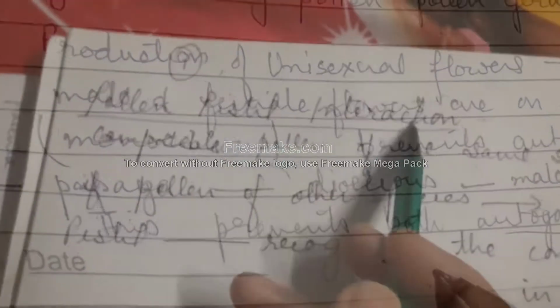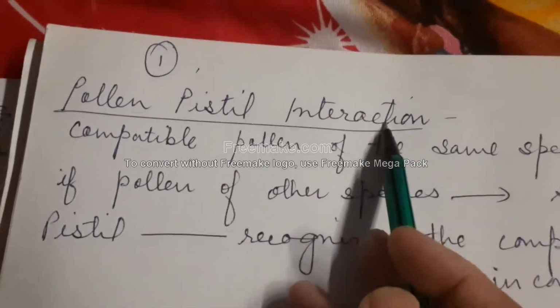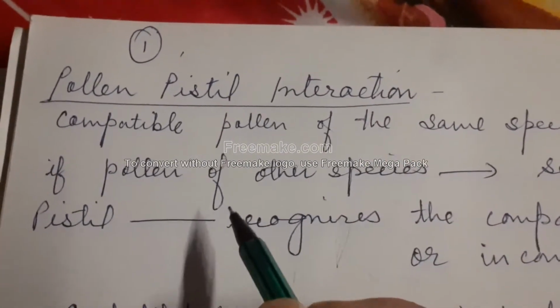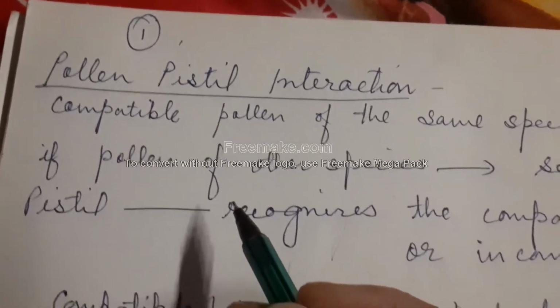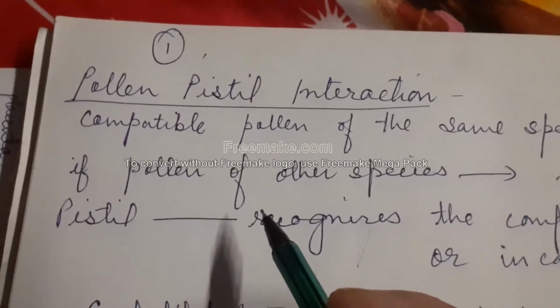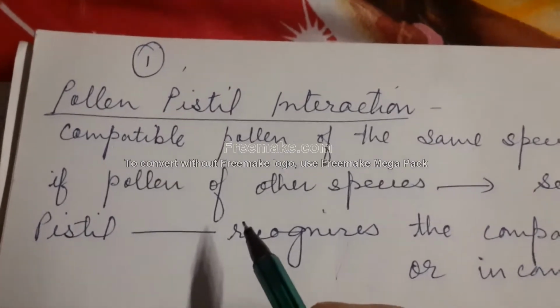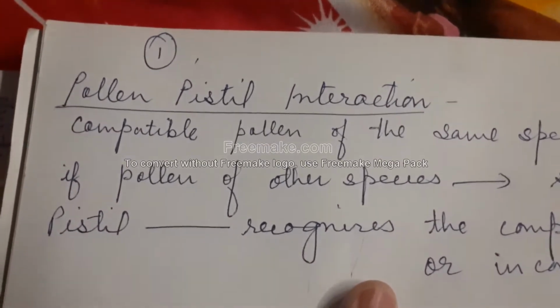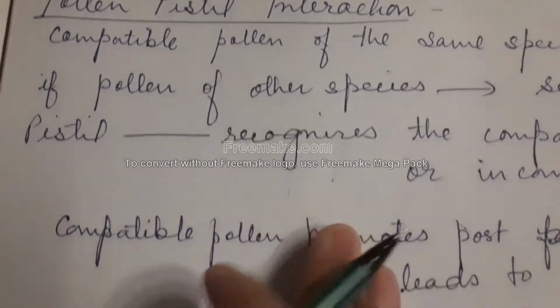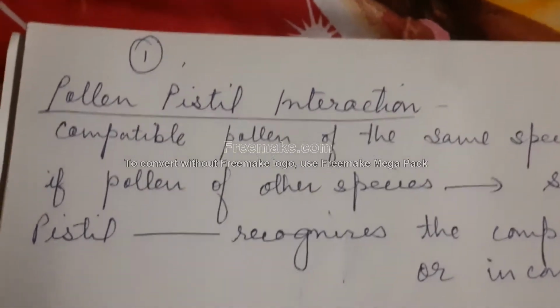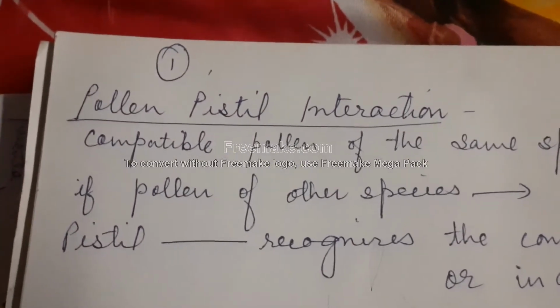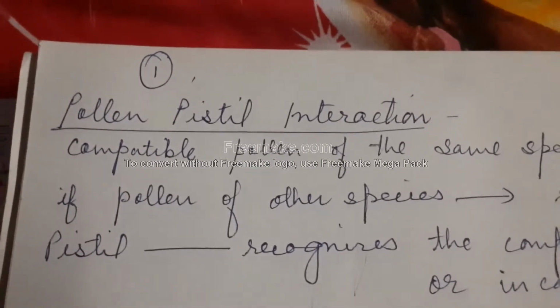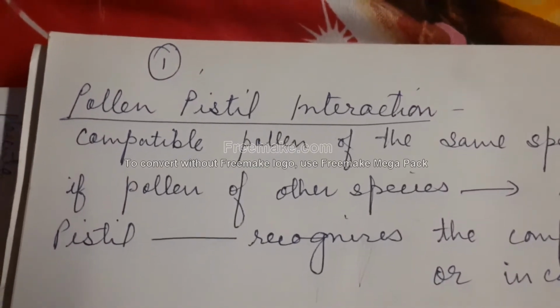Pollen-pistil interaction. Now we know that pollination assists the transfer of the required pollen grain from anthers to the receptive surface of the carpel. Further development, that is, germination of the pollen grains on the stigma and growth of the pollen tube through the style up to the embryo sac, needs favorable physical and chemical conditions. It depends on the favorable pollen-pistil interaction.